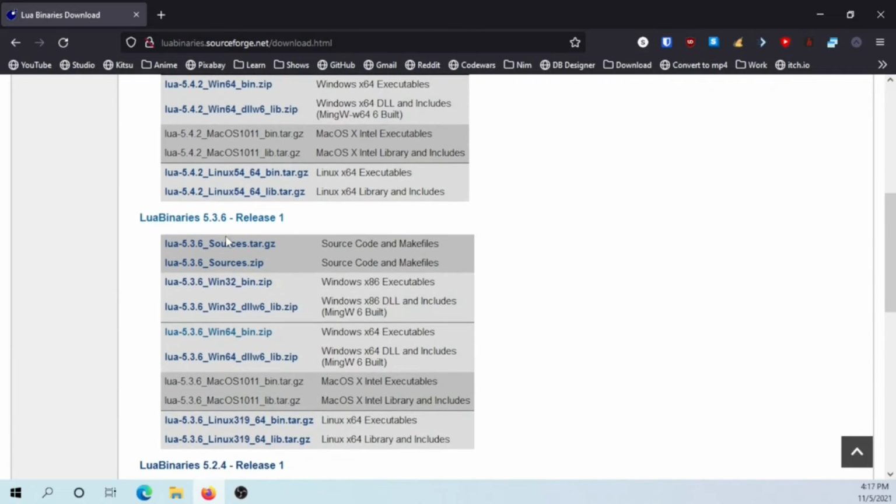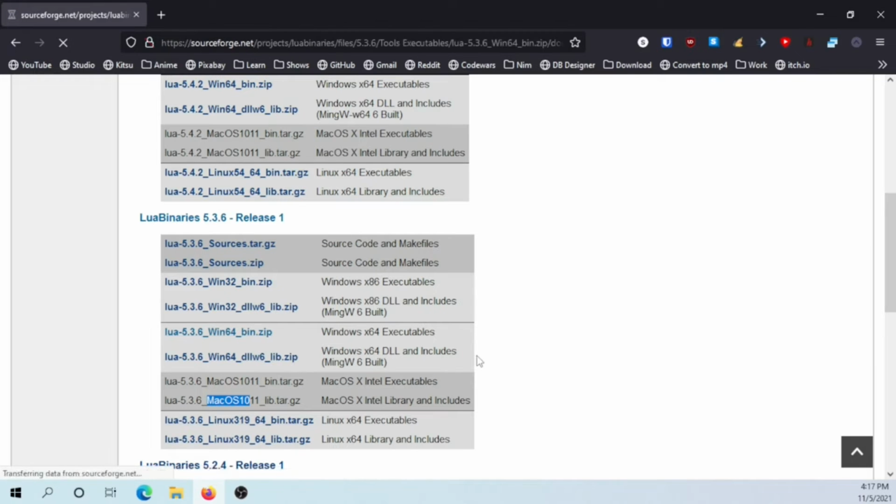So here we have a bunch of things we can choose from. This is Linux. This is Windows 32-bit. Windows 64-bit. If you're on Windows, you probably have 64-bit. And take note, this will also work on Windows 11. Just because I'm using Windows 10 doesn't mean it won't work on Windows 11. And then we have Mac, which I seem to not be able to download. And then we have more Linux. Or that's the source. This is Linux. Now we want the 64-bit zip file.